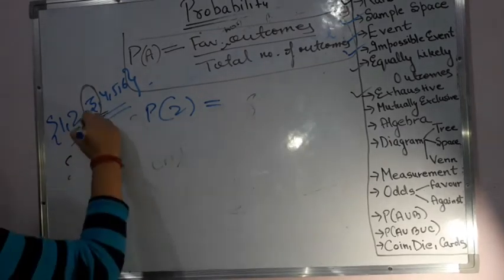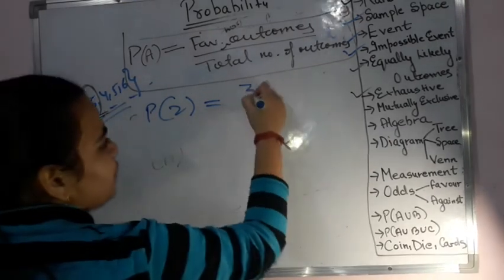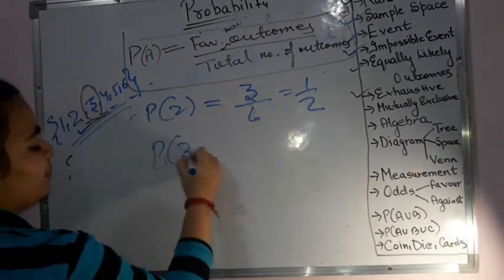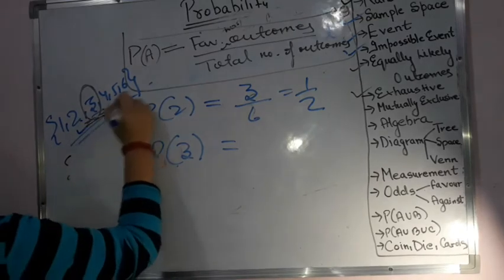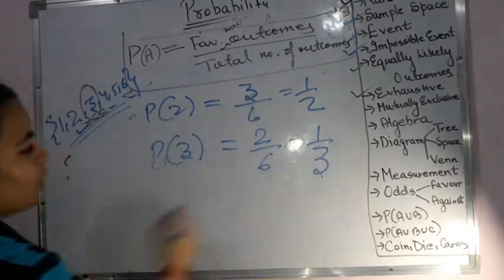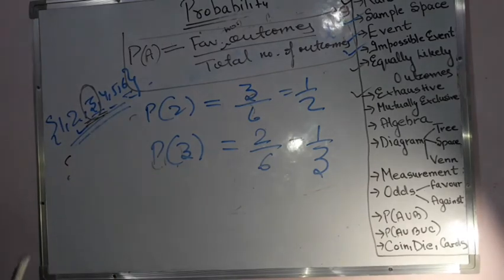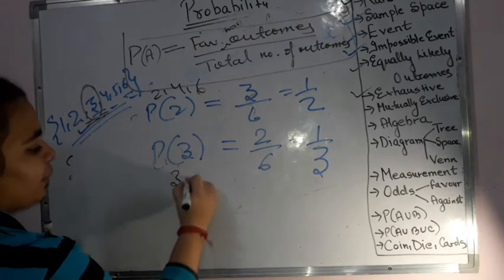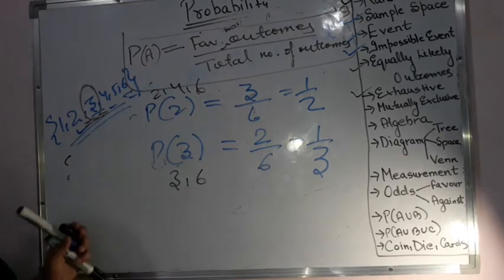Multiples of 2 will be 2, 4 and 6. Therefore it is 3 by 6, that is 1 by 2. And the probability of finding the multiples of 3 would be 3 and 6. Therefore it is 2 by 6, it is 1 by 3. Okay, now see. Here my outcomes were 2, 4 and 6. Over here I am having 3 and 6. Is something repeated?